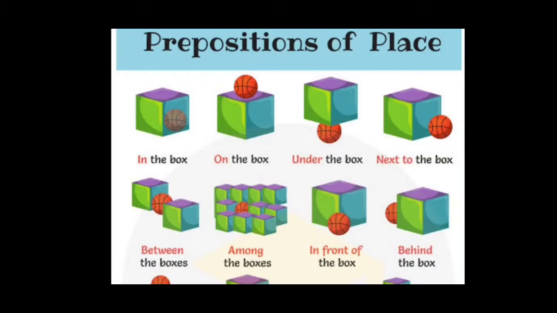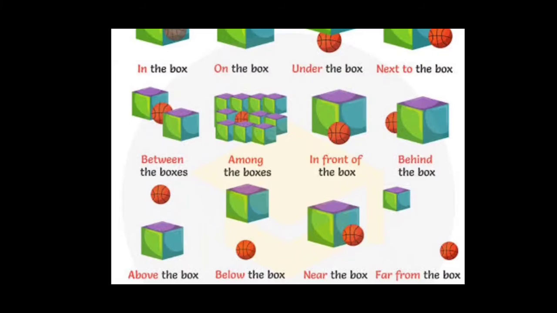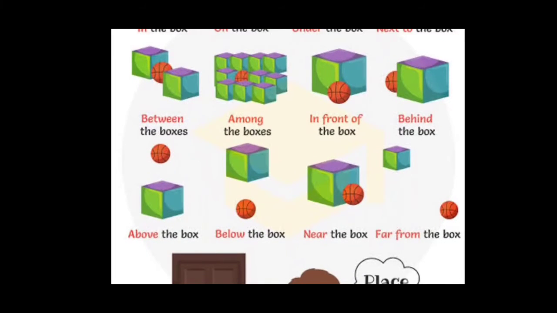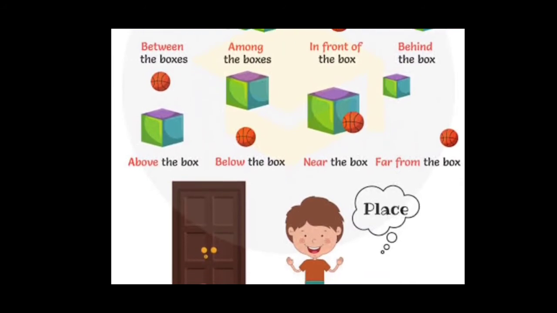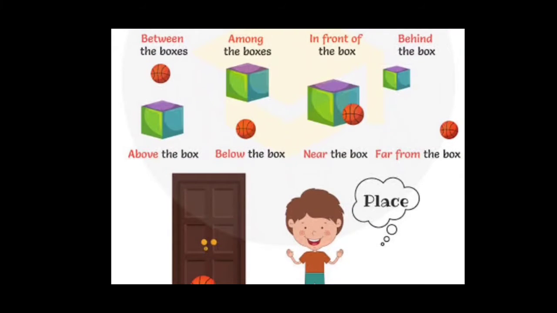Then next one, where is the ball? It is next to the box. Then look at the next picture here. Where is the ball? It is between the boxes. Where is the ball? Among the boxes. Where is the ball? It is in front of the box. Where is the ball? It is behind the box. Where is the ball? It is above the box. Where is the ball? It is below the box. Where is the ball? It is near the box. Where is the ball? That is far from the box.